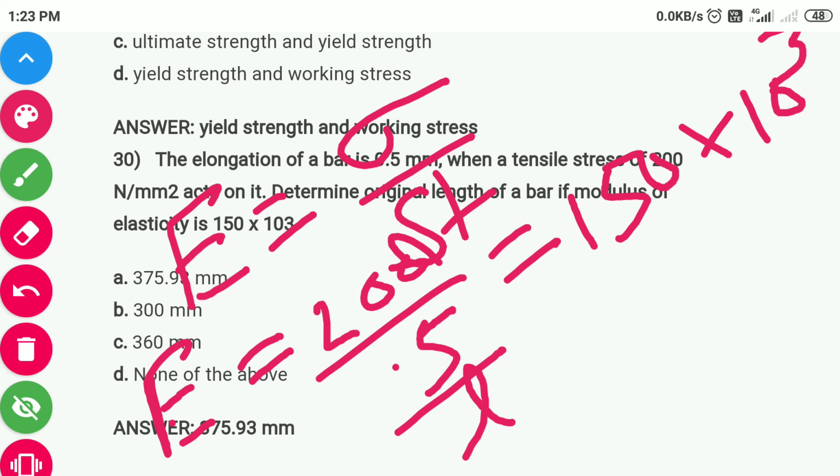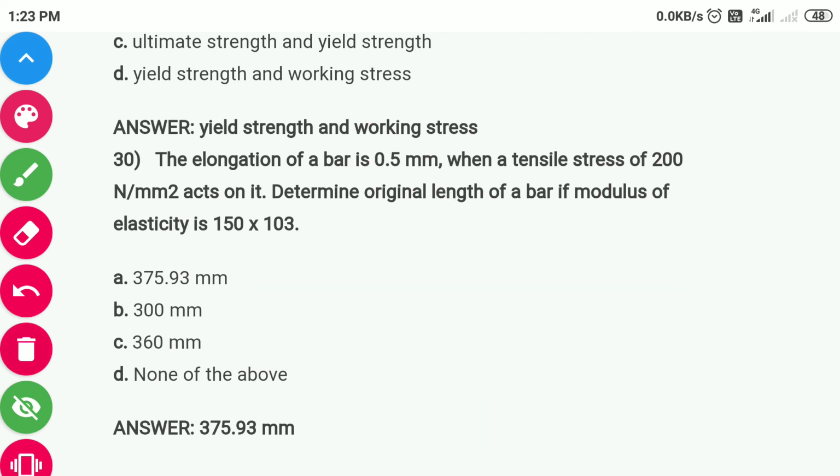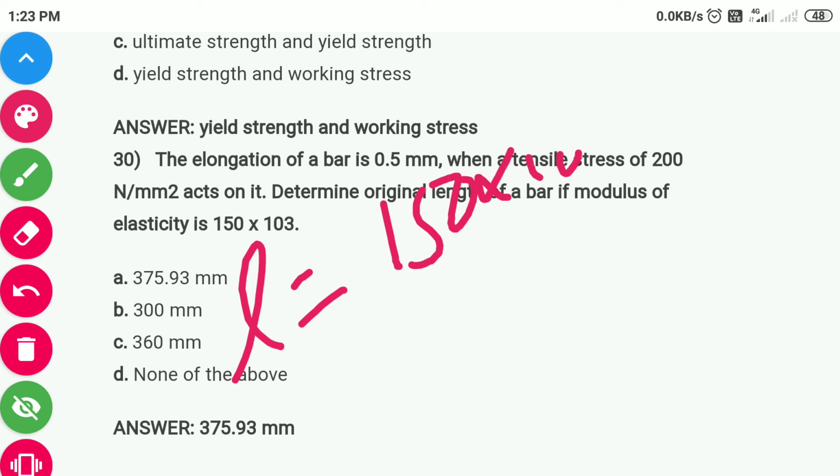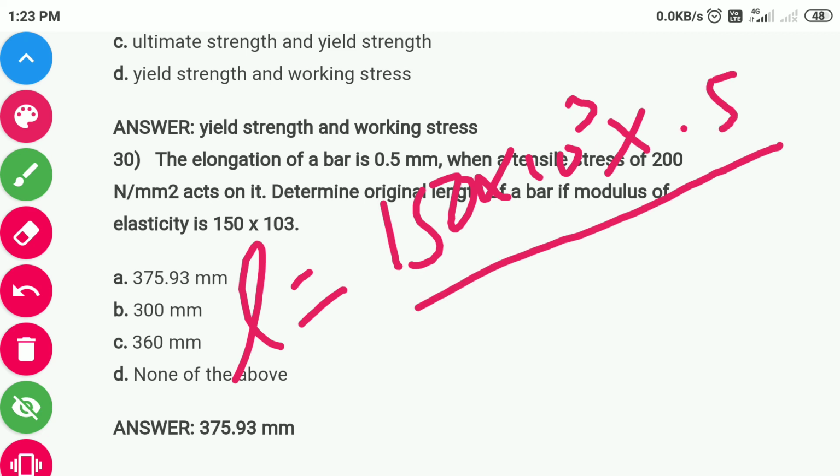So from here L will be equal to 150 into 10 to the power 3 into 0.5, so the final answer is 375.93. After calculating it, you will get 375.93.